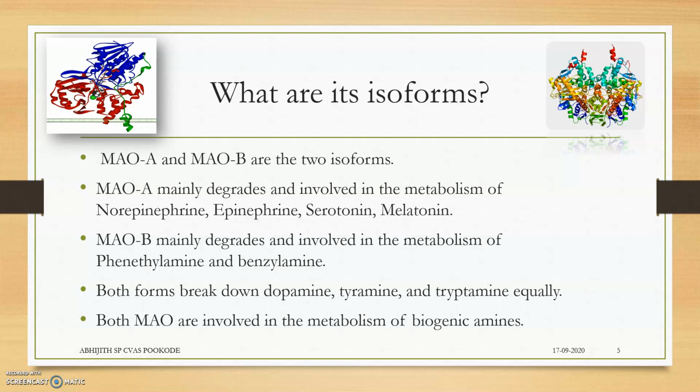That is, for the catabolism and degradation of dopamine, tyramine, and tryptamine, both of them have equal activity. Then, both MAO are involved in the metabolism of biogenic amines. Biogenic amines means the catecholamines, norepinephrine, epinephrine, that is generated in our body, they are generating norepinephrine, epinephrine, serotonin, melatonin, dopamine, etc.